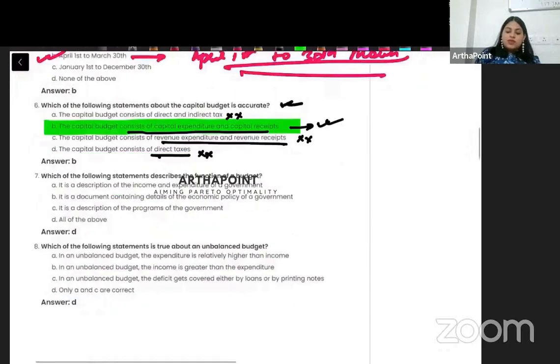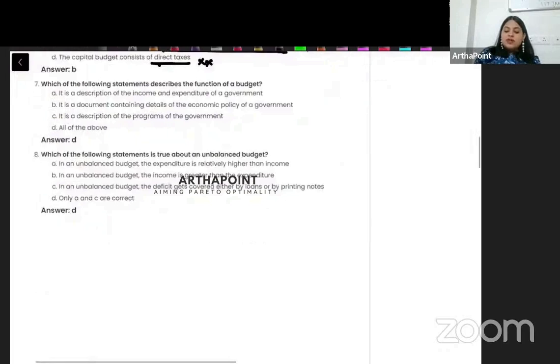Come to the next question. Which of the following statements describes the function of a budget? So why is a budget made? Budget is made to understand the income and expenditure of the government. Budget is prepared because you want to understand where the government will be spending money. Budget tells us about the different programs of the government. So the answer to this question is all of the above. Everything is correct, all three parts.